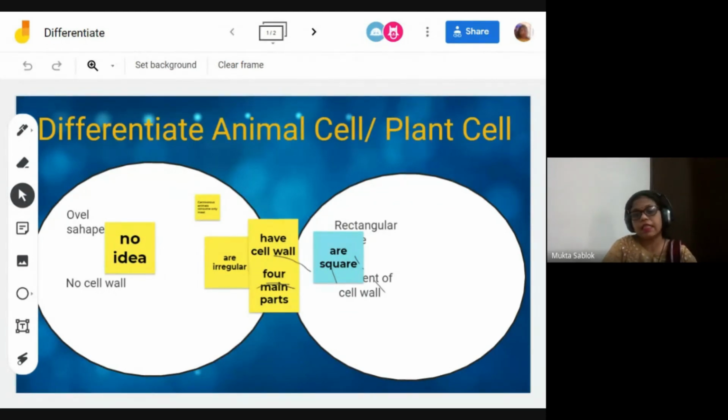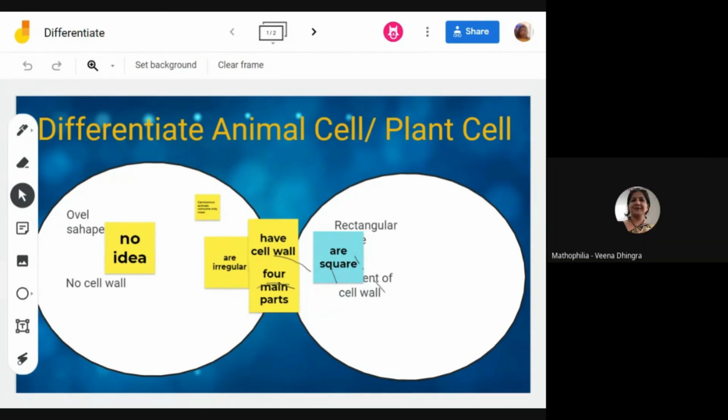Now this is the last thing I am telling you, as ma'am has asked me how we can give different students different work. If you are using Google Classroom, this is the option in Google Classroom. We have the create option, and I am giving the assignment.